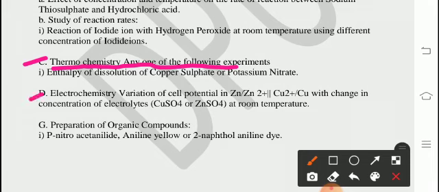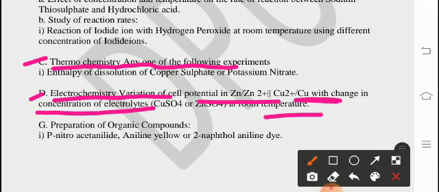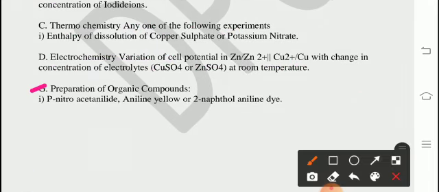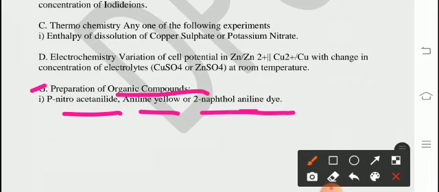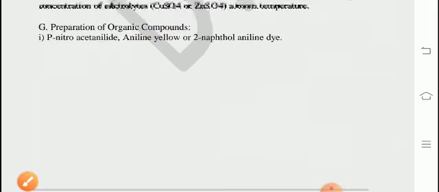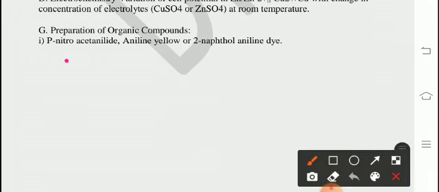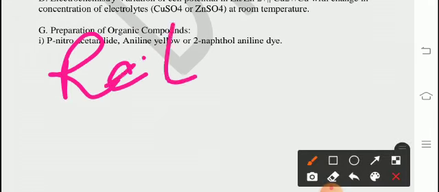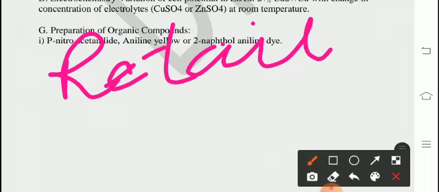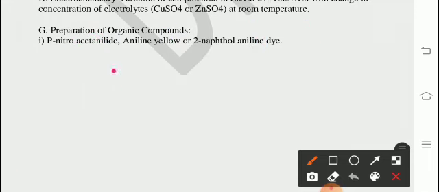D. Electrochemistry, variation of cell potential in Zn/Zn2+ || Cu2+/Cu with a change in concentration of electrolytes. G. Preparation of organic compounds: p-nitroacetanilide, aniline yellow or 2-naphthol aniline dye. So these are retained and deleted portions.